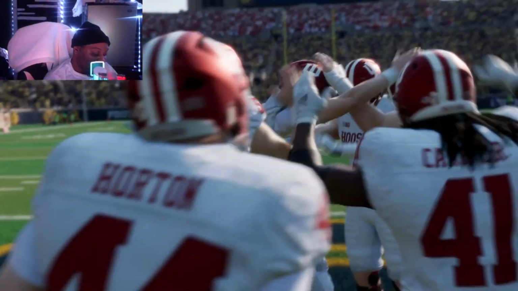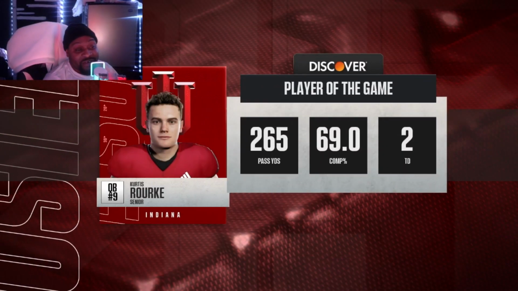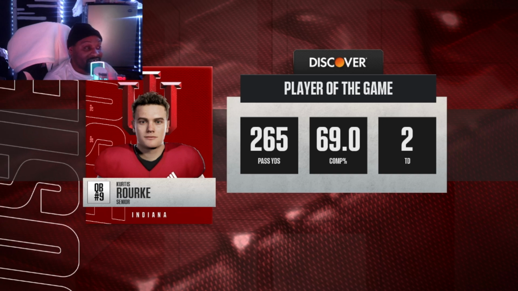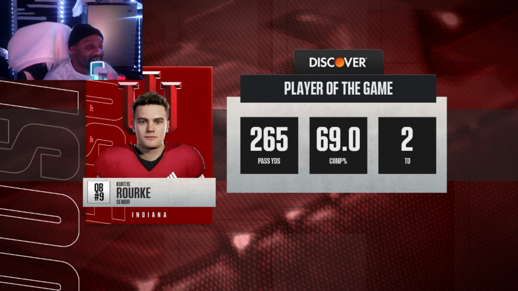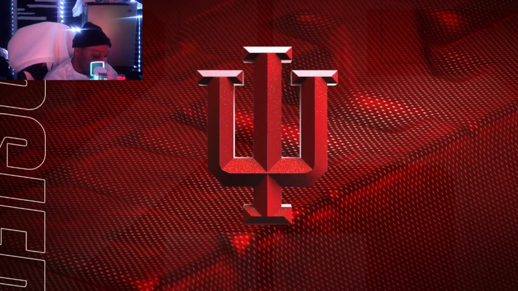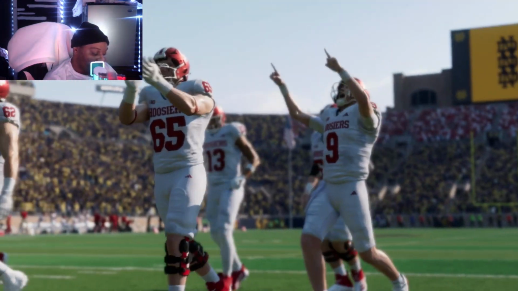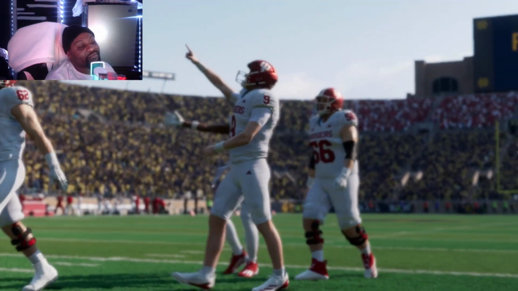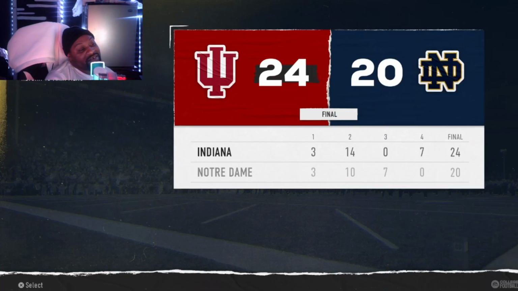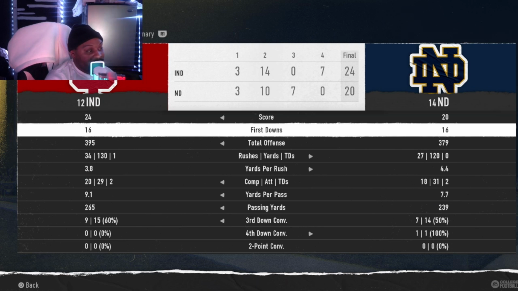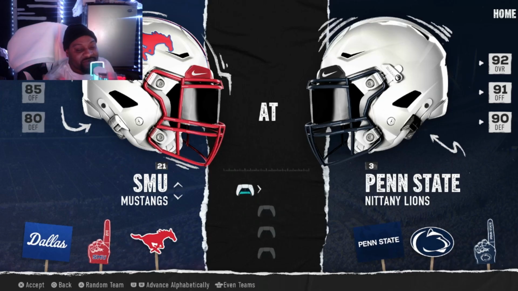Looked like it was a close game, and Indiana came away with it. Their quarterback was player of the game, 265 yards passing, 2 touchdowns. Indiana moves on. So Indiana moves on. Can they? They got a date with Georgia, I believe. I mean, they got to face Georgia. Oh yeah, that's gonna be tough.